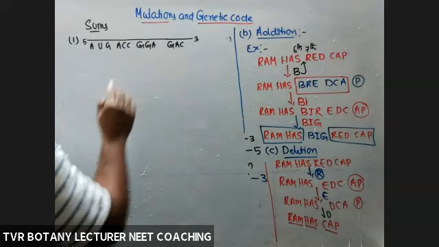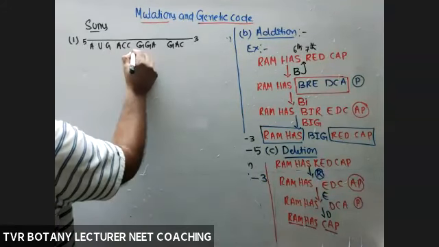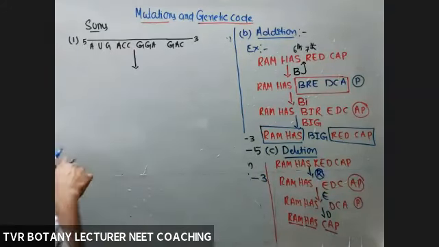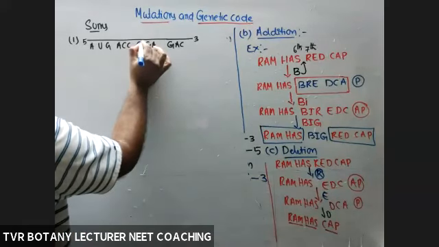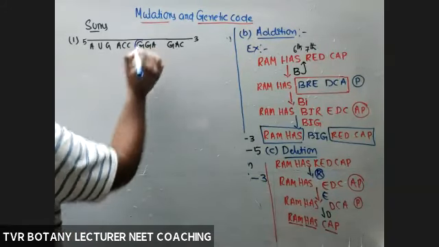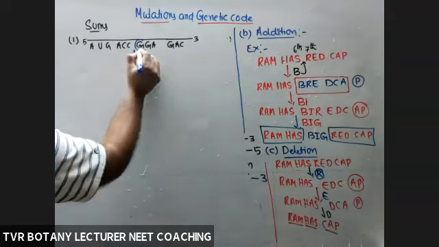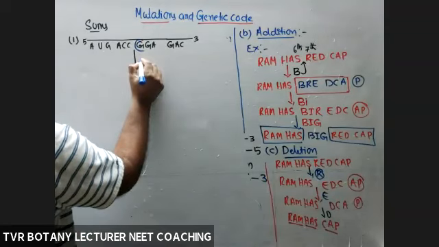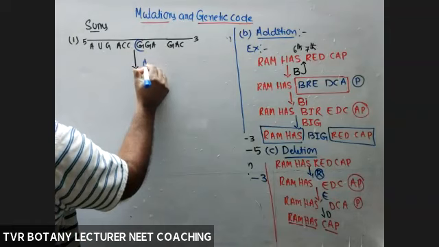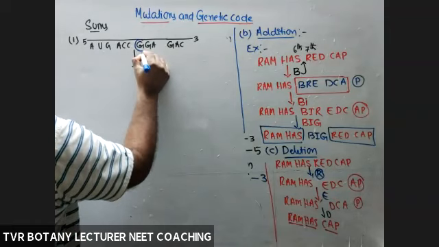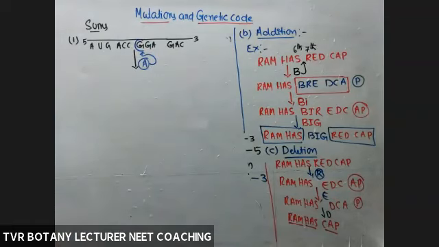So, for example, the change is here. Guanine replaced by adenine. Adenine replacing guanine.